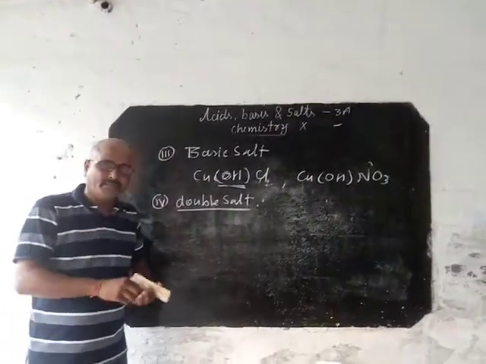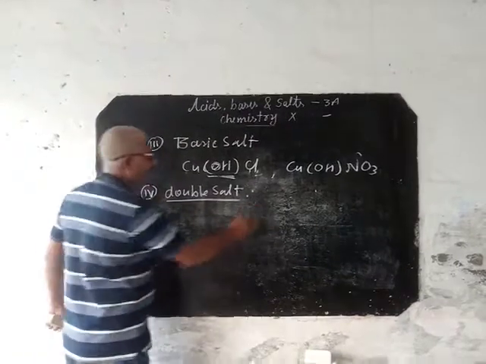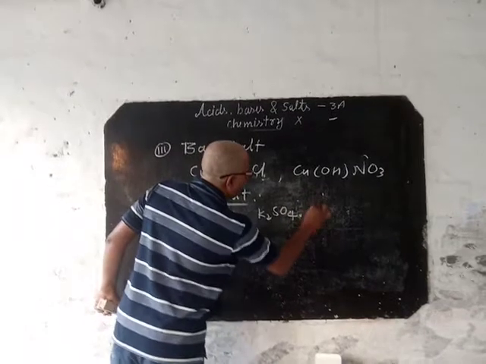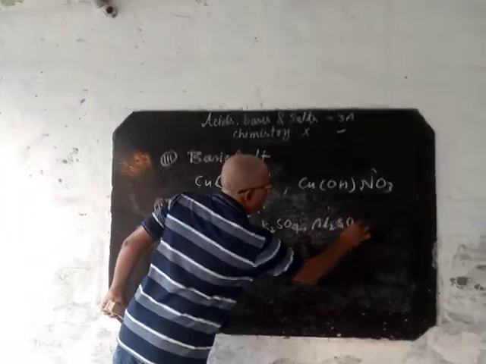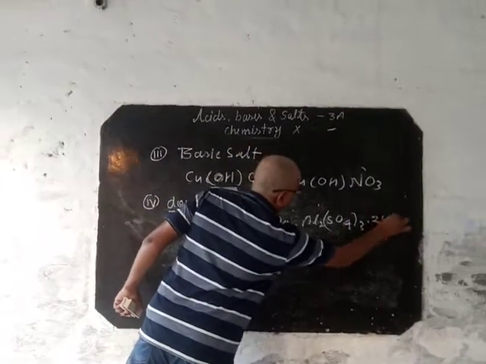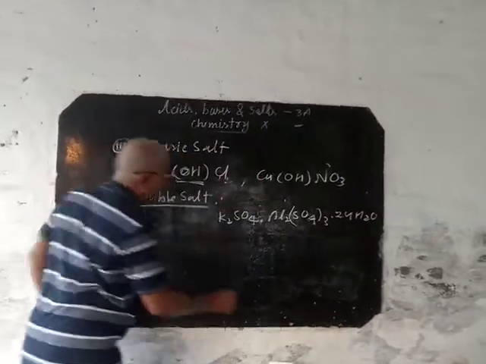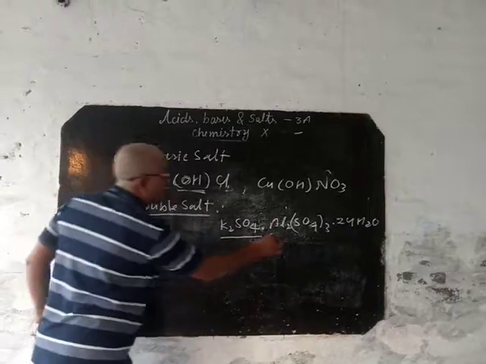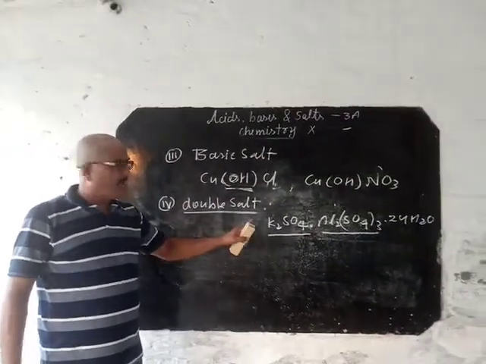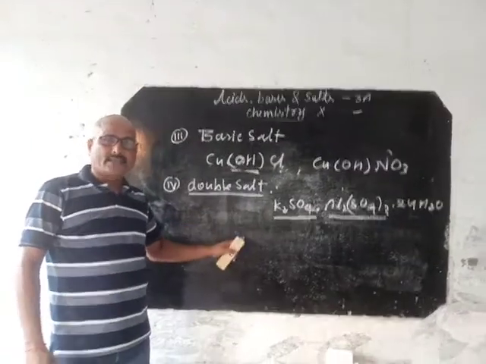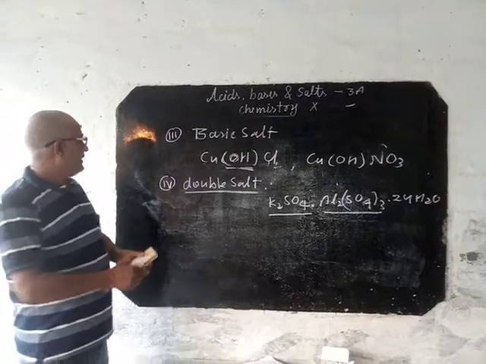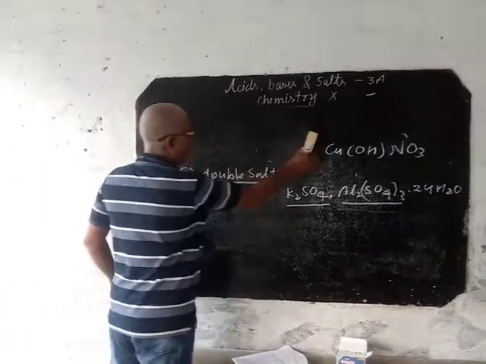One example is alum, which you already know: K2SO4.Al2(SO4)3.24H2O. This is formed by combination of two simple salts, so it is a double salt. This is alum, Glauber's salt, Mohr's salt. A lot of examples are already given in your book. You can find them.